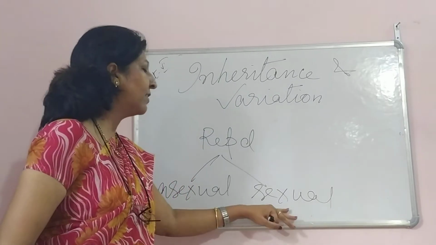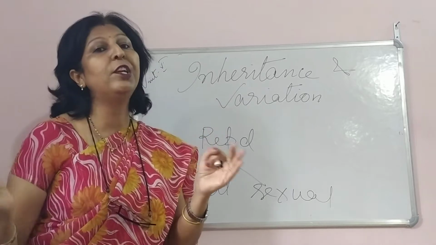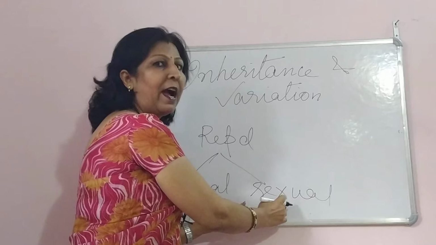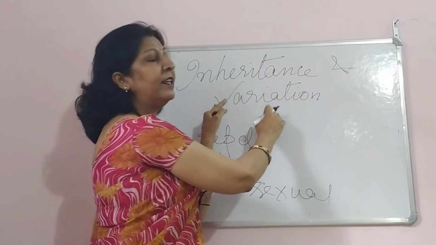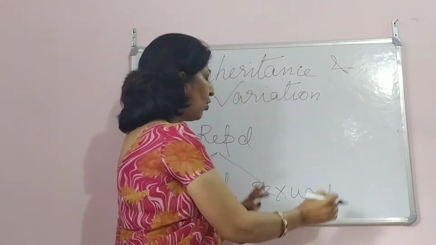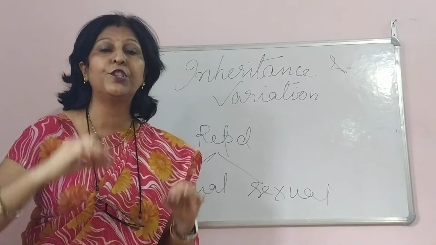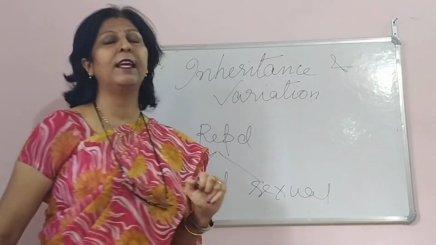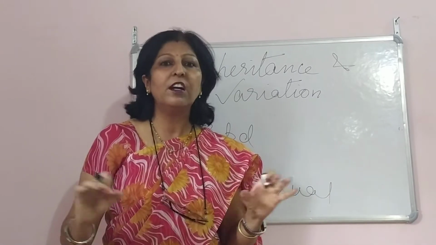In sexual reproduction, where we have 2 parents, we have the genes from both the parents. We will discuss this as we move further. So we have the characters as well as the genes of both the parents, and finally we find variations. Like 2 children born of the same parents are not alike.